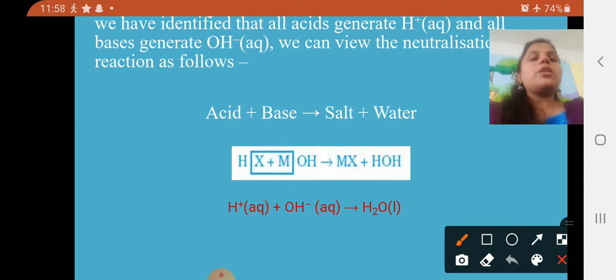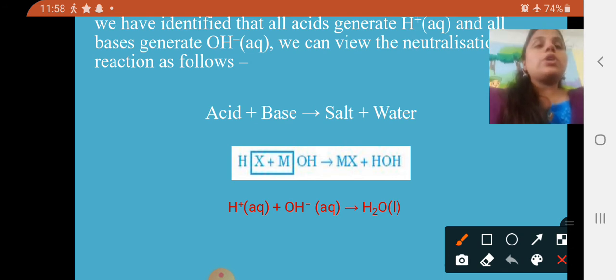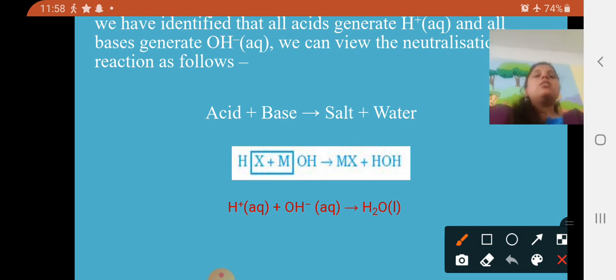So HX plus MOH gives MX plus H2O. These are neutralization reactions. You can represent it in the form of H+ and OH- in dilute form, and it gives H2O, water.